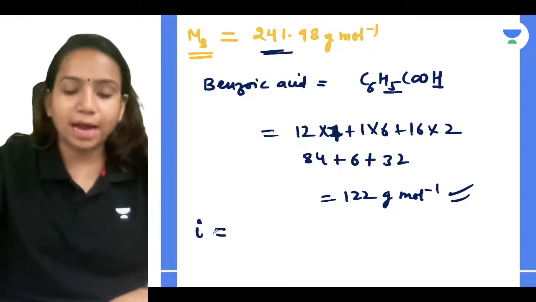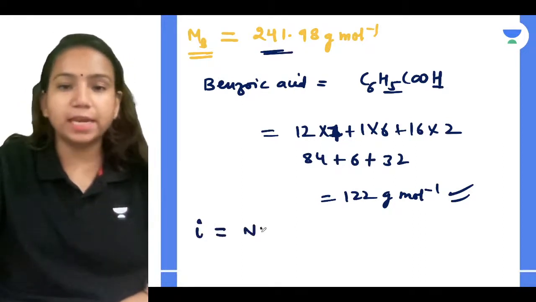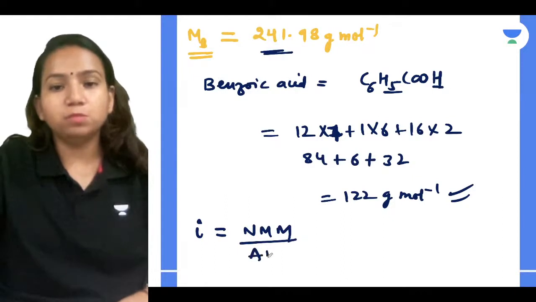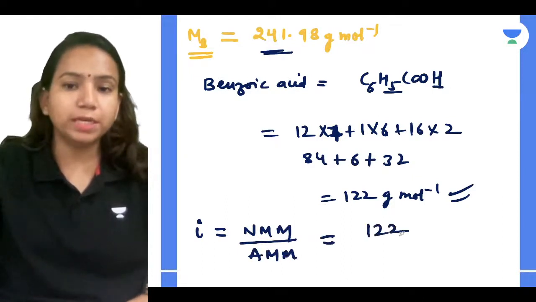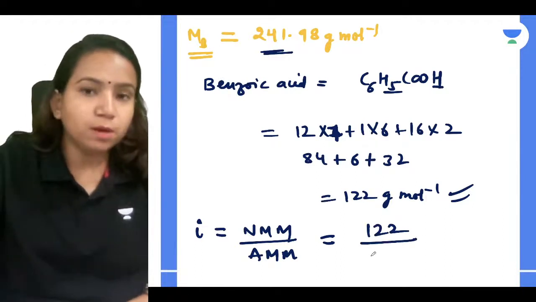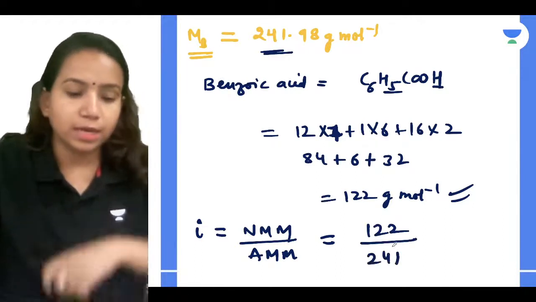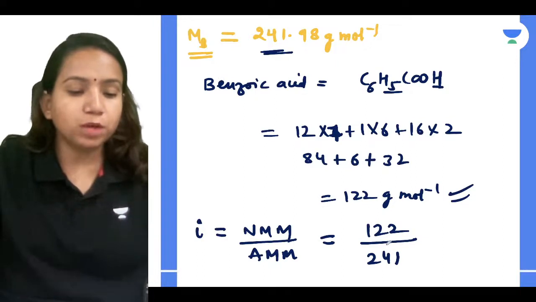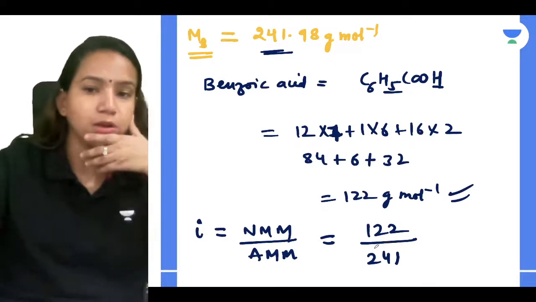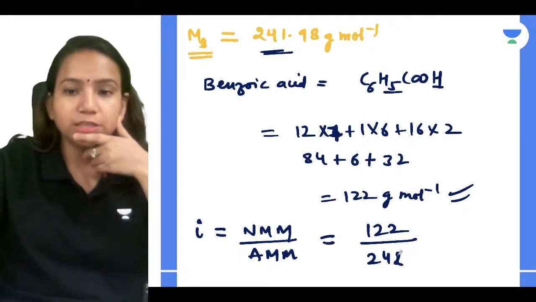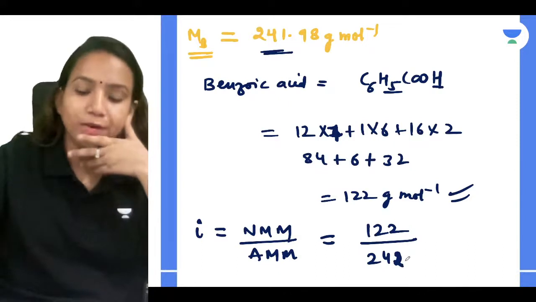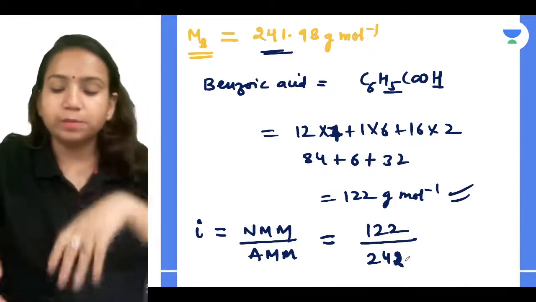How can I get the i value, guys? Normal molar mass, NMM, divided by abnormal molar mass, AMM. Can I do that? The normal molar mass is 122 and the abnormal molar mass is 241. What value will I get? 122 divided by 241.98, which I can consider 242. So 122 divided by 242, what will be the value, guys?